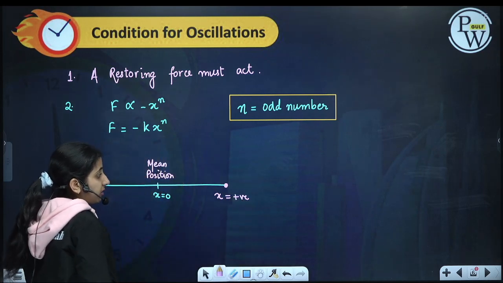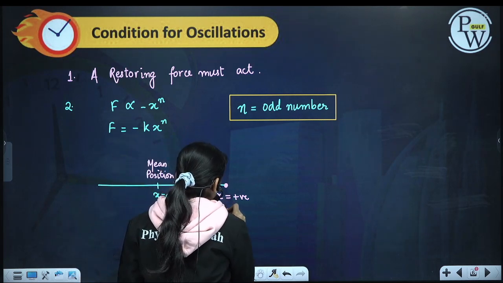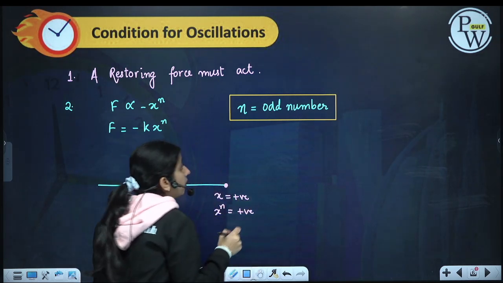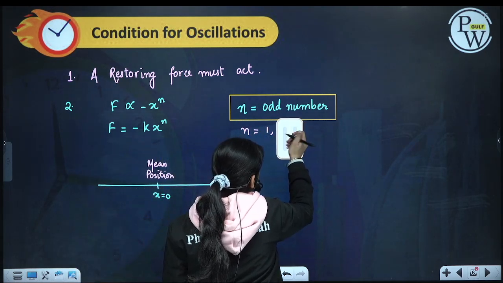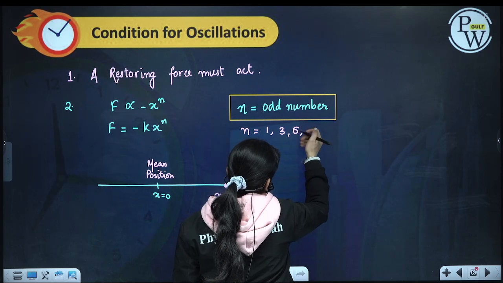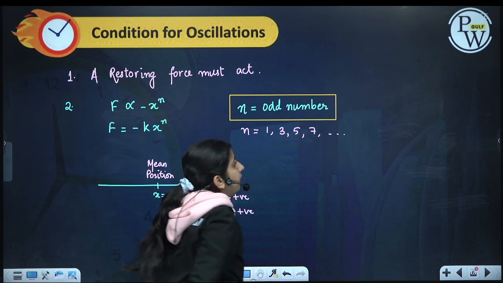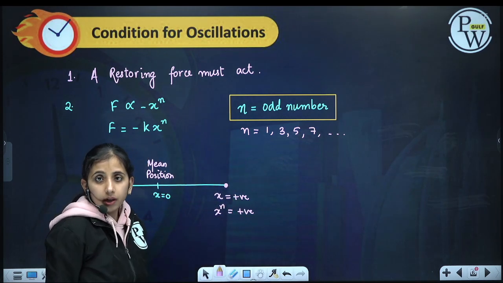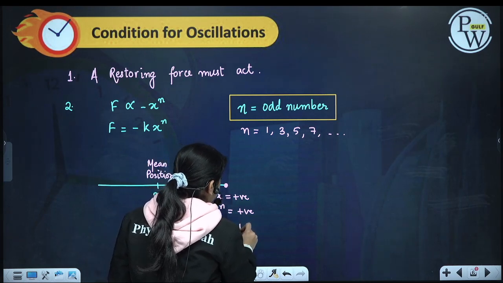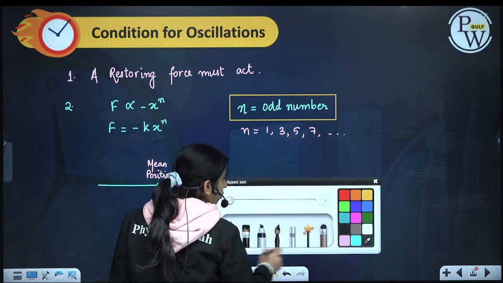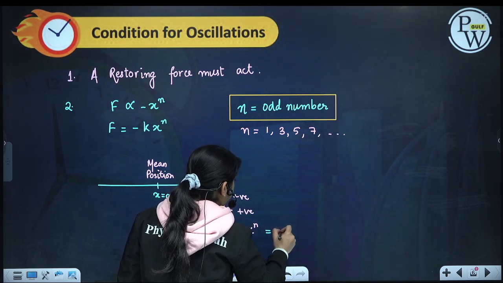If x is positive, x^n will be positive, since n can be 1, 3, 5, 7 and so on. So F equal to -k x^n will be a negative number, so F will be negative.